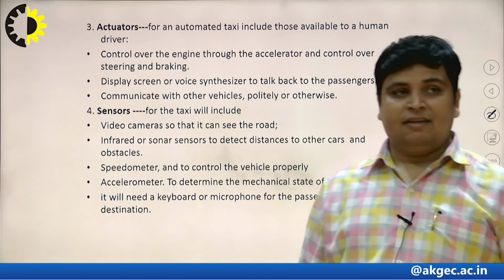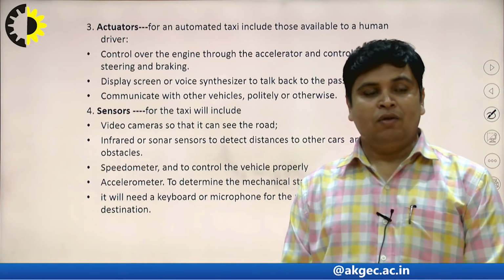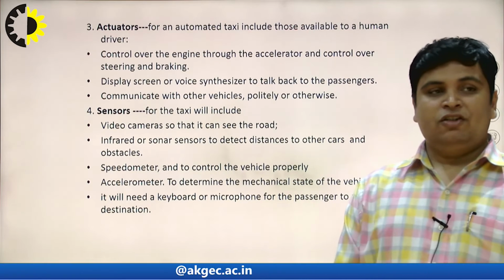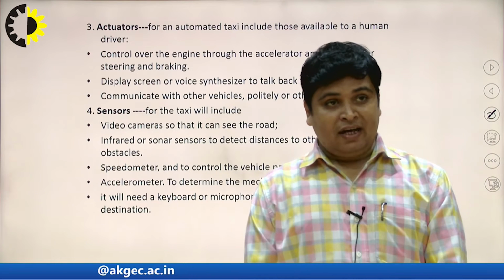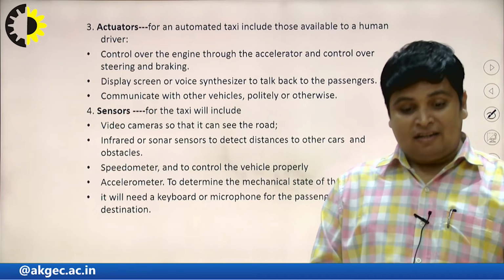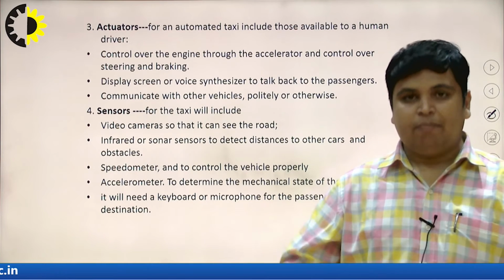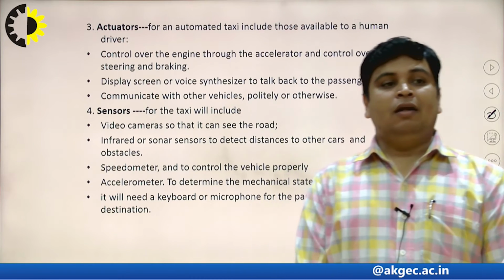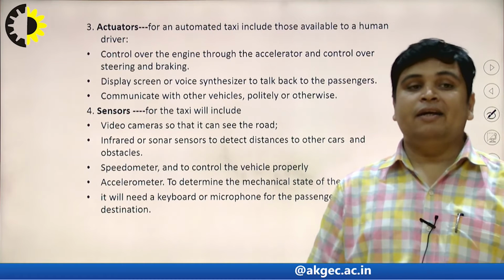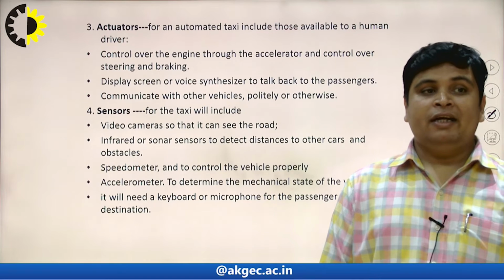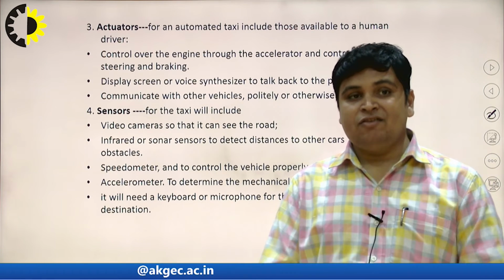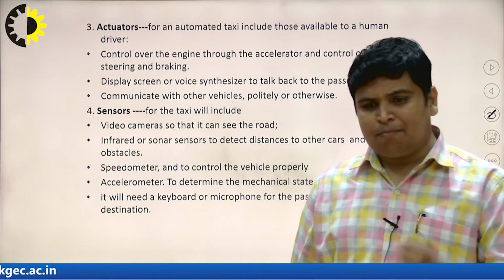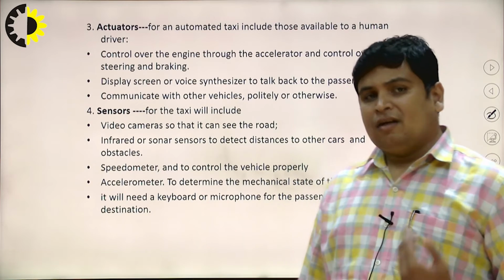And finally sensors. The taxi will include a video camera so that it can see the road and the backward positions of our car, an infrared or sonar sensor to detect the distance to other objects on the road, a speedometer to control the vehicle properly, and an accelerometer to determine the mechanical state of the vehicle. It will also need a keyboard or microphone for the passengers to request a destination. These are some parameters when we develop agents.